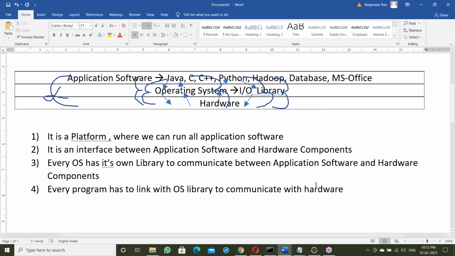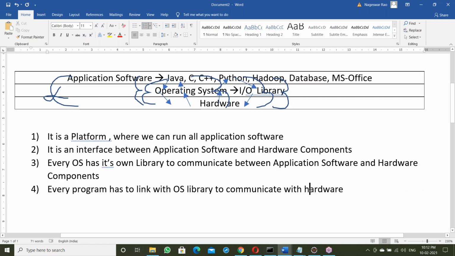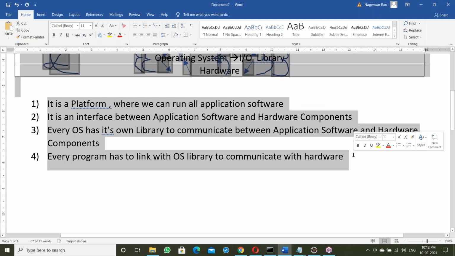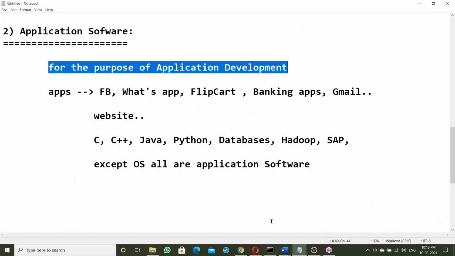So this is about the OS. I think you understand this OS concept, right? If you know this concept, then it is easy to understand platform independence. To understand platform independence, you must have this idea. For that reason, I explained some OS basics. Okay, fine. Now, let us come to the actual topic.